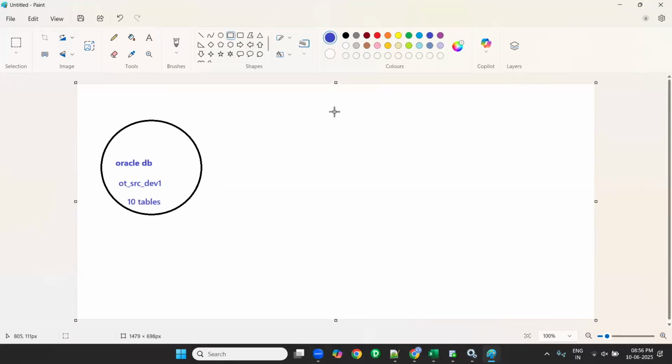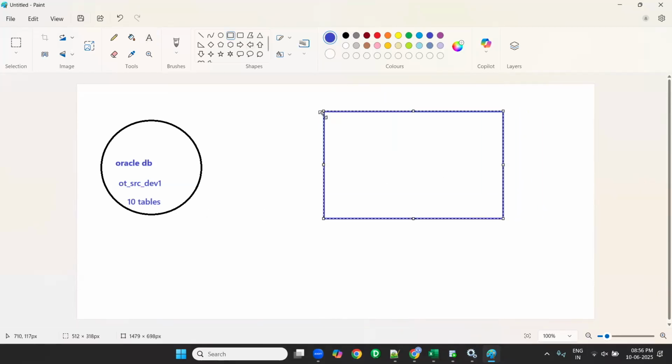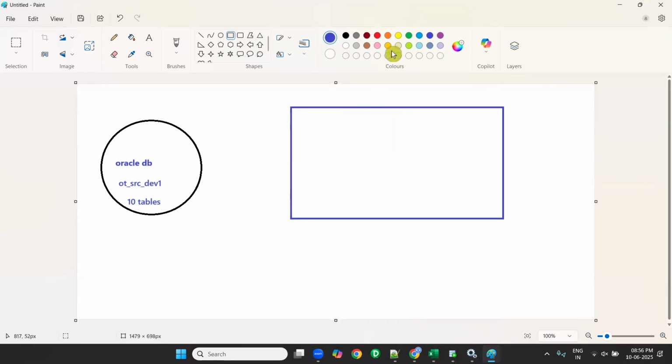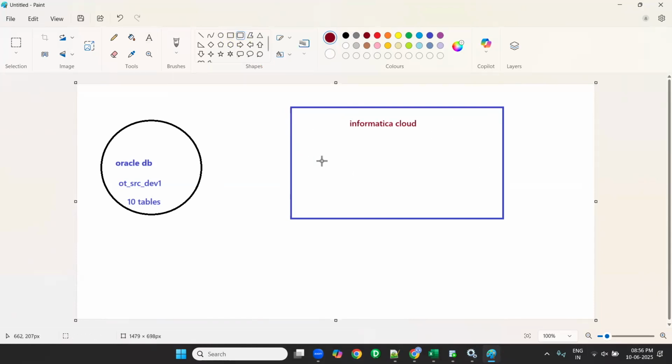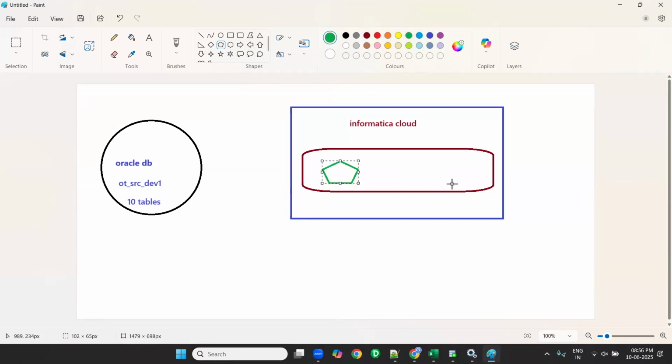And I have Informatica Cloud. This is Informatica Cloud. In this, we created a mapping where we have source and target, correct? This is source, this is target, for example.